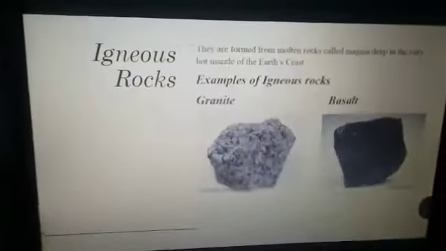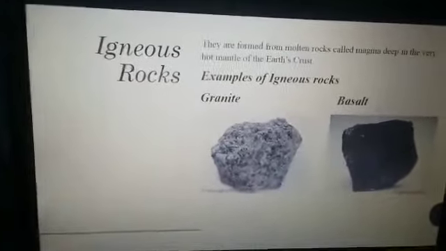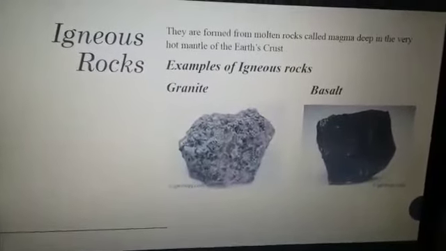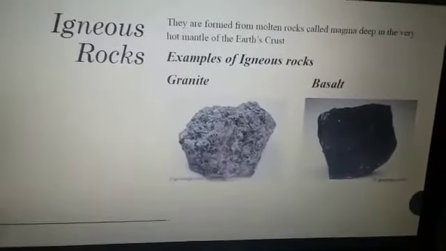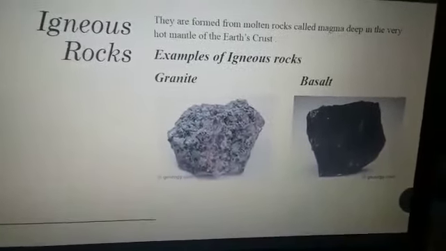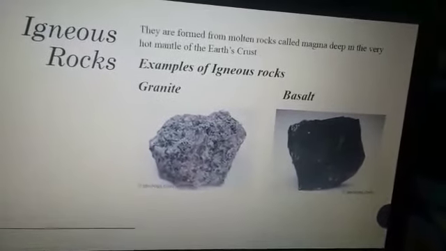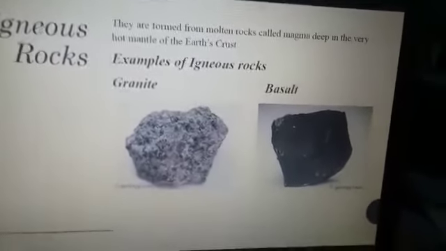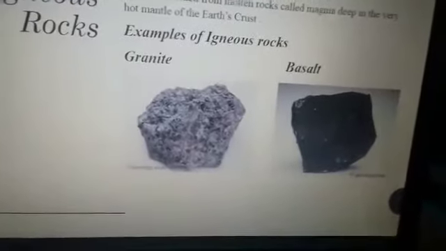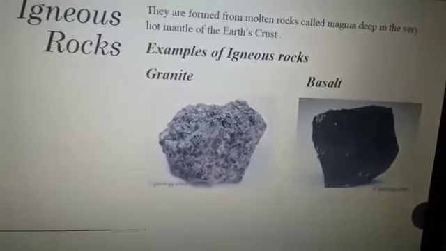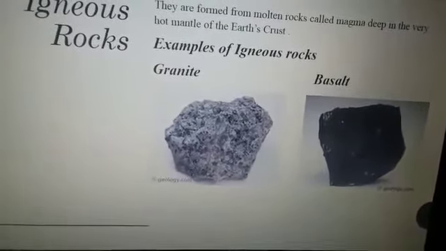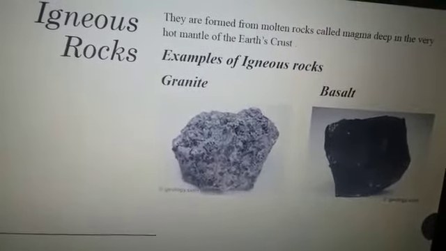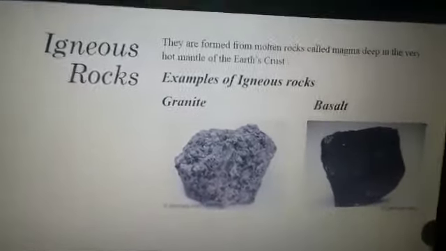What is granite? The property of granite is that it is a very hard rock which is not easy to scratch. Granite contains large crystals which make it sparkle, and granite does not react with acid. Basalt is a very hard rock which is difficult to scratch. Basalt also contains tiny crystal-like particles, and it does not react with acid.